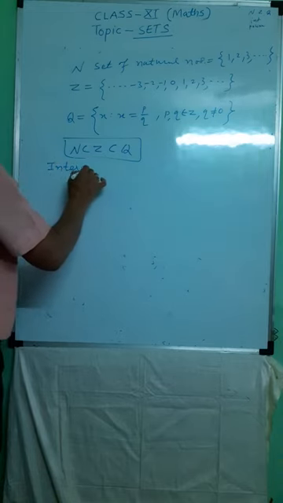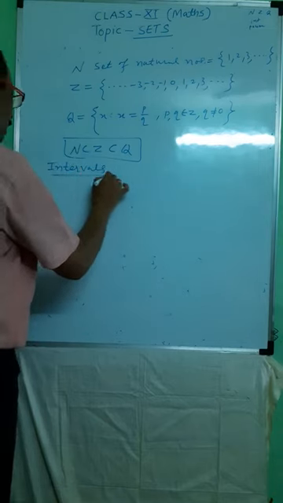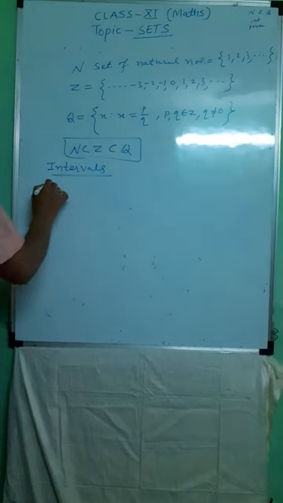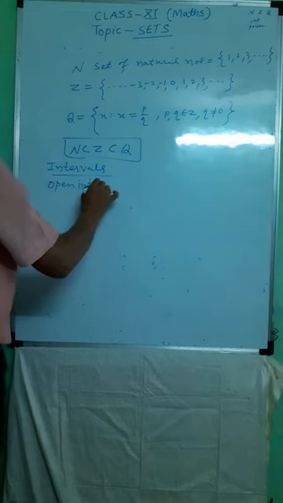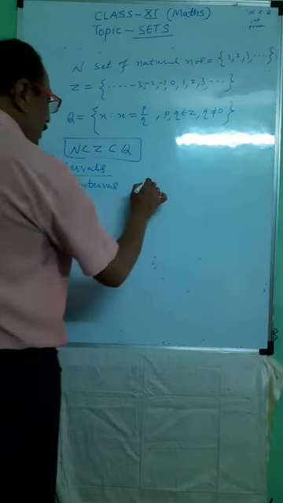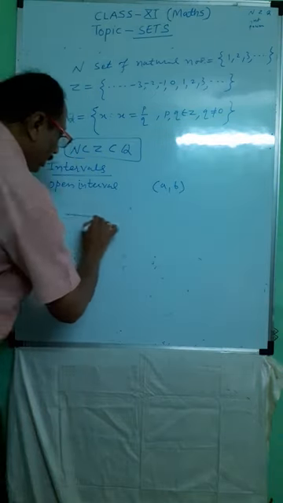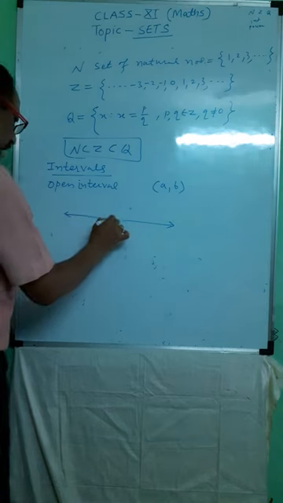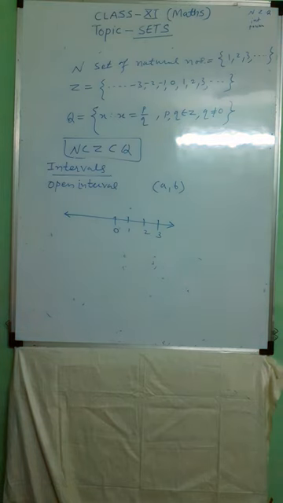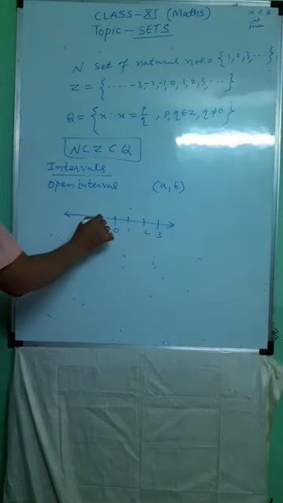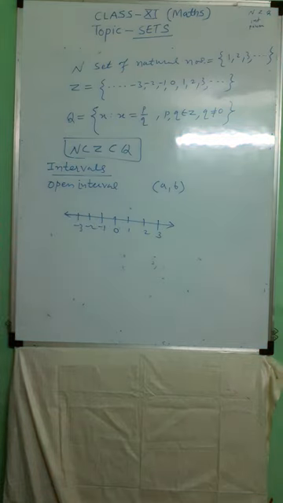Next we see, what do we mean by intervals? If we write an open interval (a, b), what does open interval (a, b) mean? On the number line, take 0, 1, 2, 3 in the positive direction of the x-axis, and also -1, -2, -3 on the negative part of the origin.